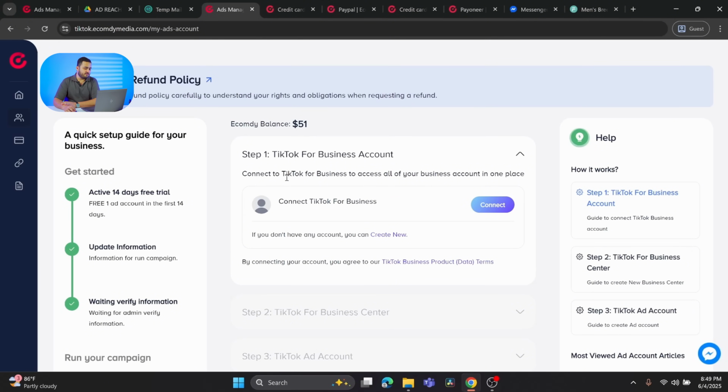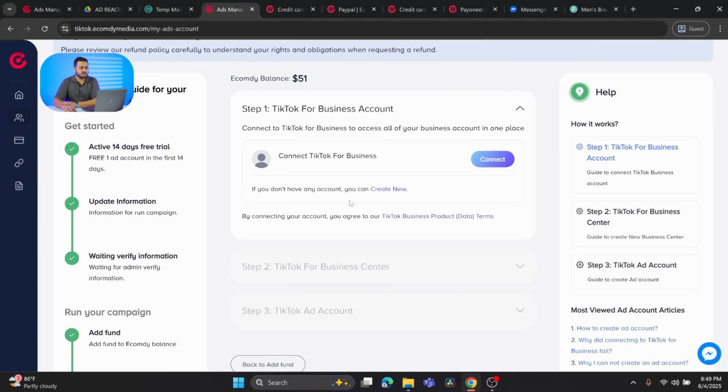Just sharing the brief overview that there are two options available. The first option is if you already have a TikTok business account, you can just click on connect. And if you want to create a new one, you can just create a new one. So my recommendation would be to create a new one, because specifically for the Adreach TikTok agency account, we recommend creating a new business center to avoid any discrepancy.